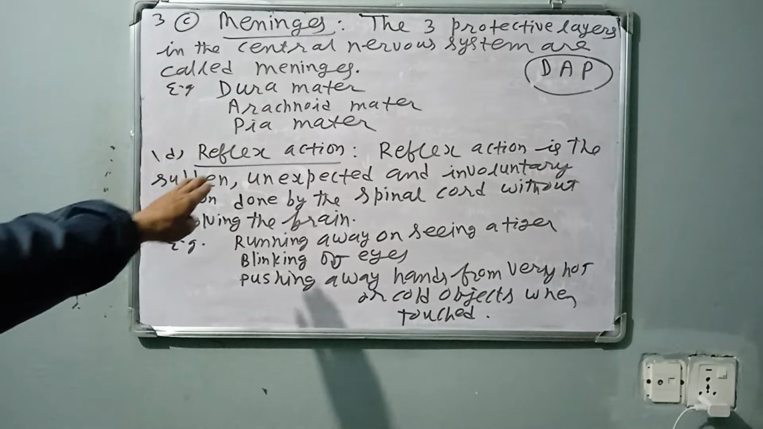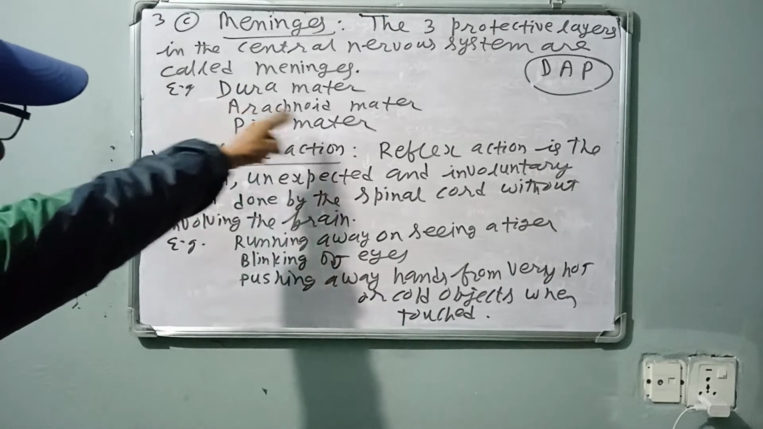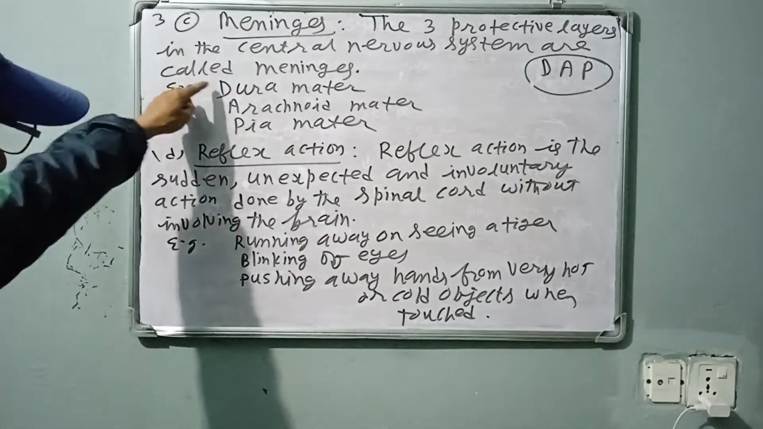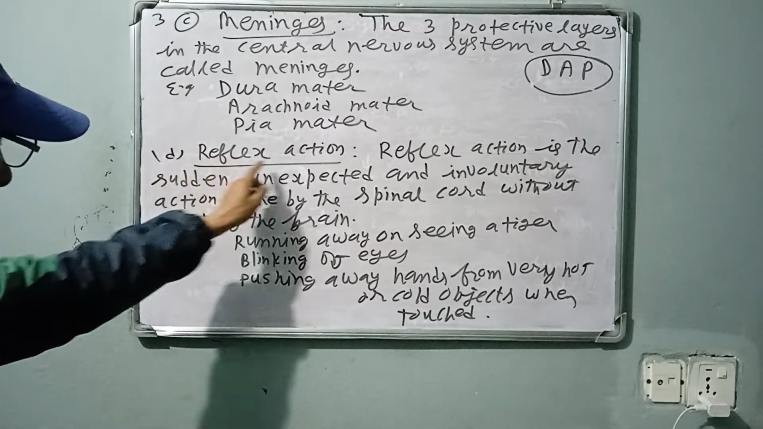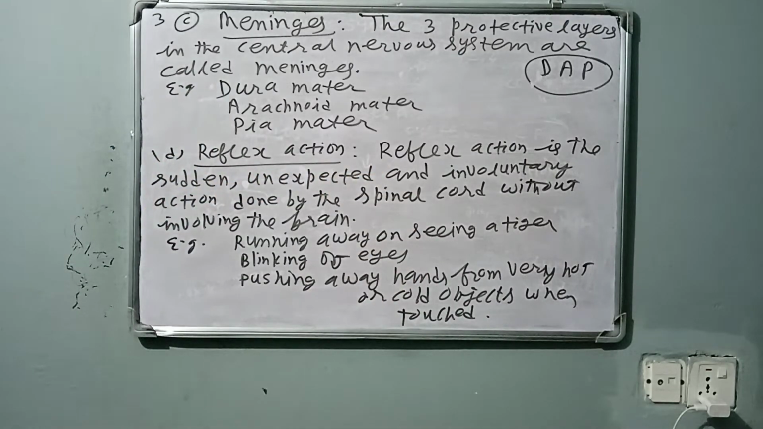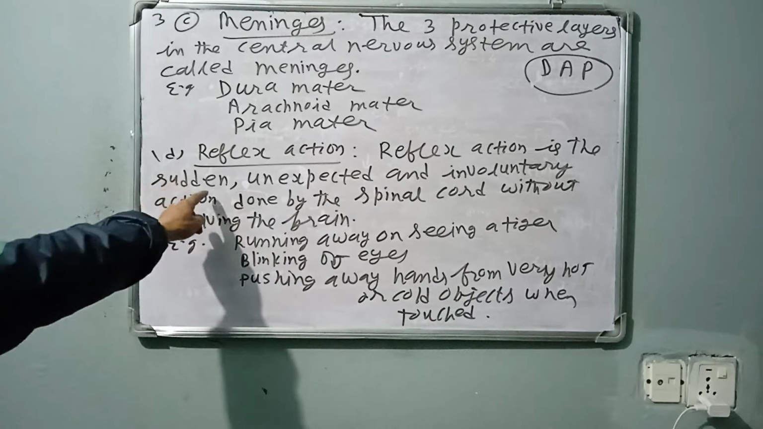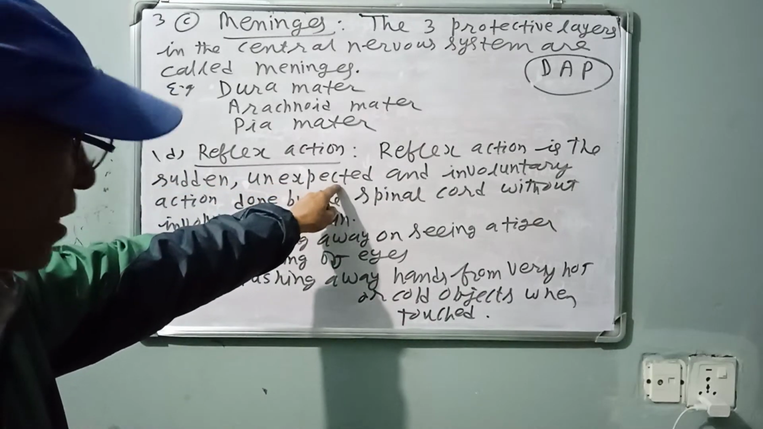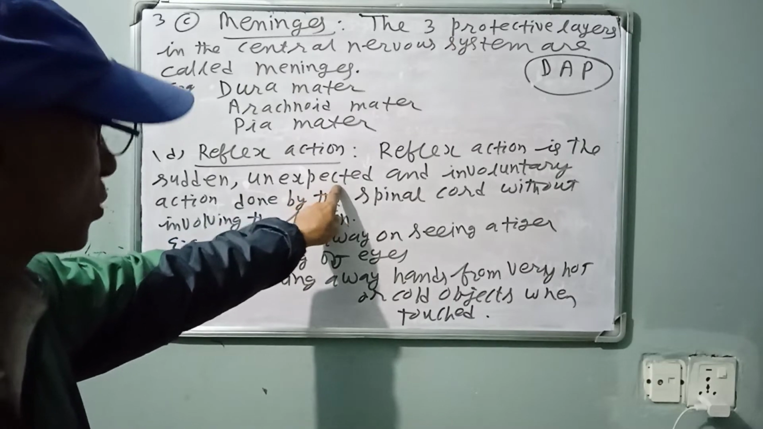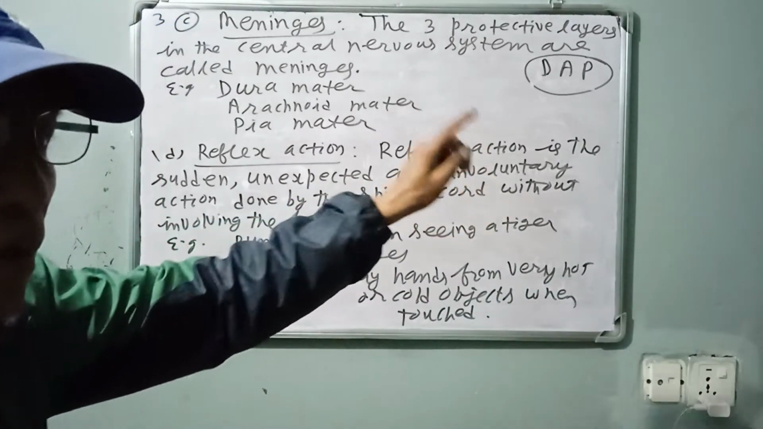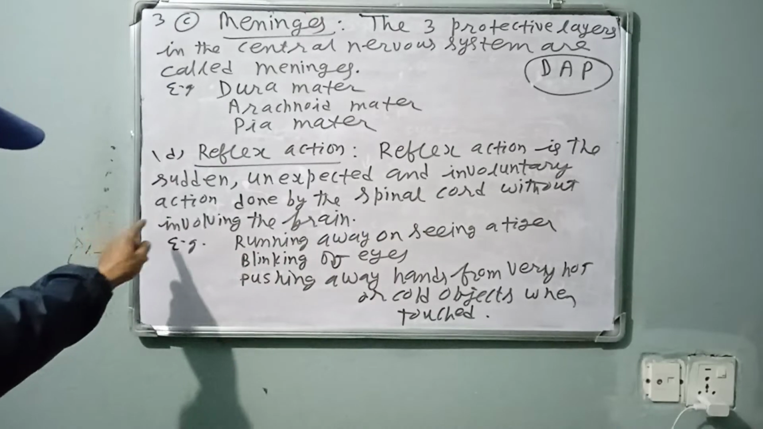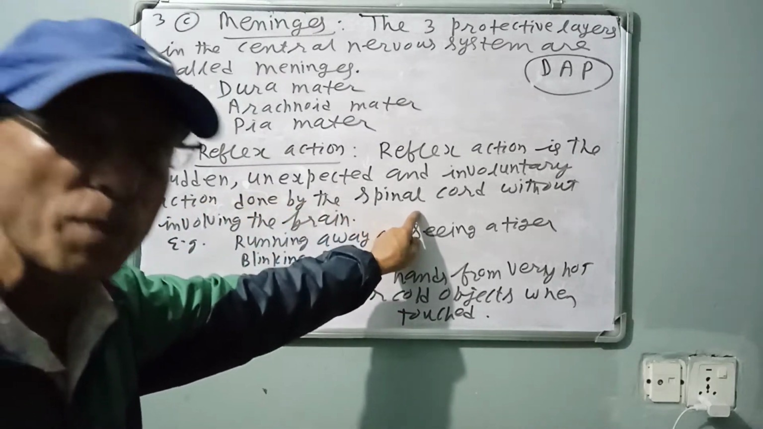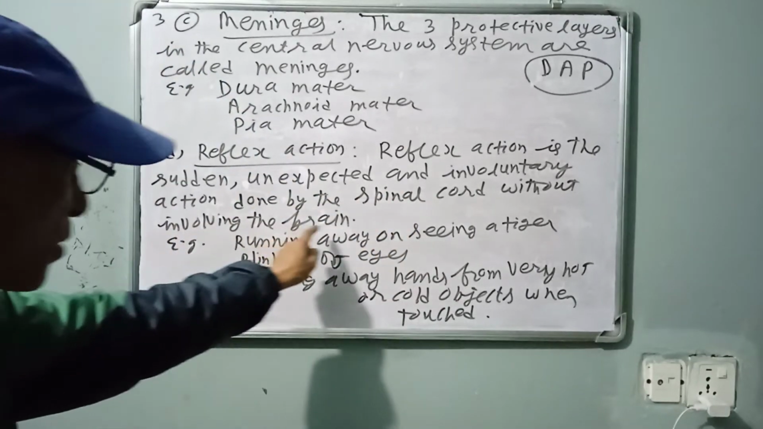They are very important and protective: dura matter, arachnoid, pia matter, DAP. Reflex action is sudden, unexpected. We don't want it. And involuntary means uncontrolled, out of control. Involuntary action done by the spinal cord without involving the brain.